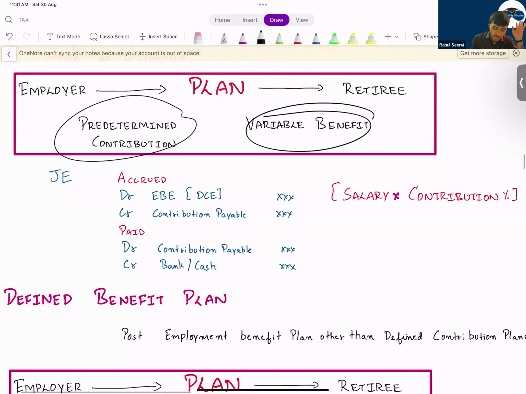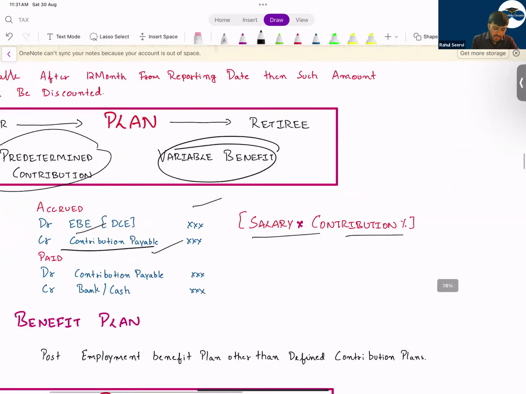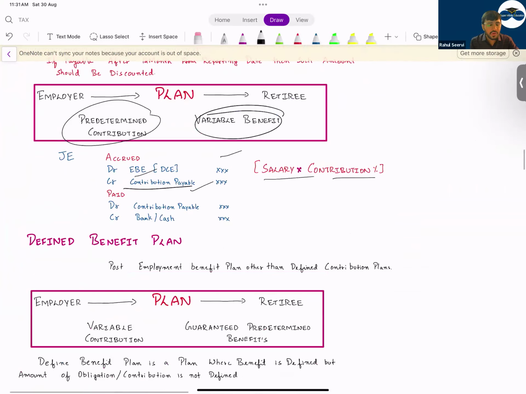In a defined contribution plan, what is the accounting treatment? The accounting treatment is the same as your short-term benefit. So debit employee benefit expense, credit contribution payable. If the company has not paid, they will record it as a liability or payable. If they have paid, directly they'll record what? Credit cash or bank account. I hope it is clear to you. So how do we calculate it? Salary into the contribution percentage. This is known as a defined contribution plan, where the risk is taken by the employee, not by the employer.